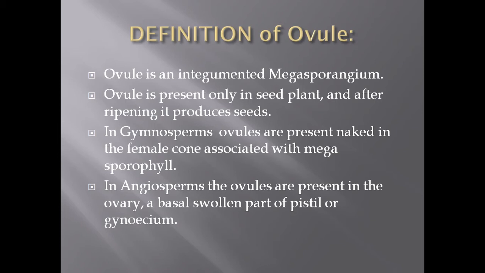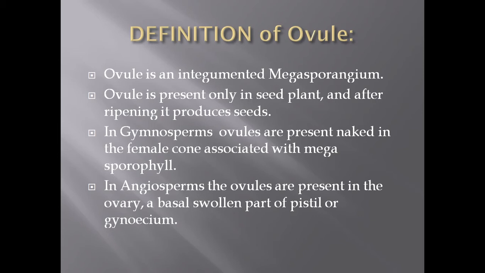As you know, the two categories of seed bearing plants are the gymnosperms and angiosperms. In gymnosperms, the seeds are naked, and in the angiosperms the seeds are covered. In gymnosperms, these ovules are present in naked condition, and are associated with the female cone.